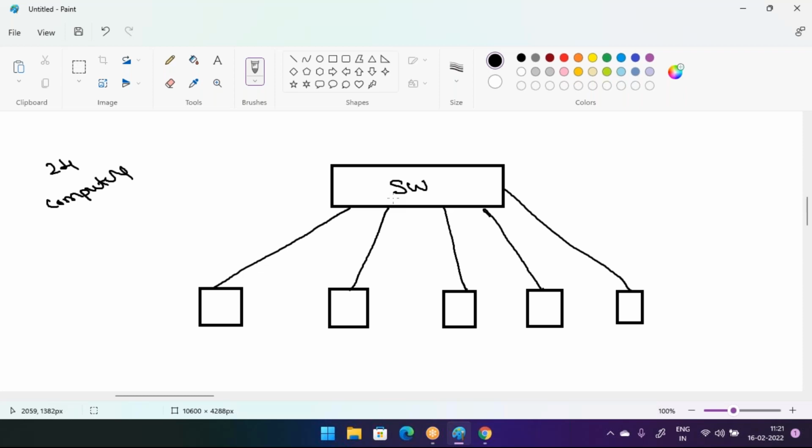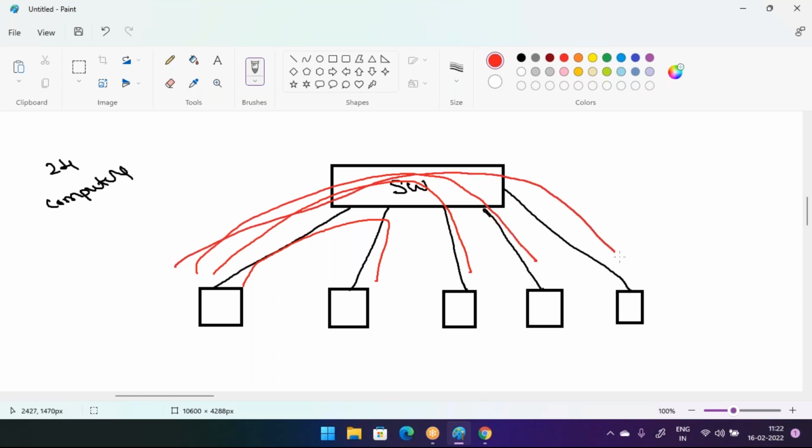Now you can check one more thing here. With the help of the switch, these two computers can communicate now. These two also can communicate, these two also can communicate, and these two also can communicate as well. That means with the help of the switch, these five computers can communicate with each other.